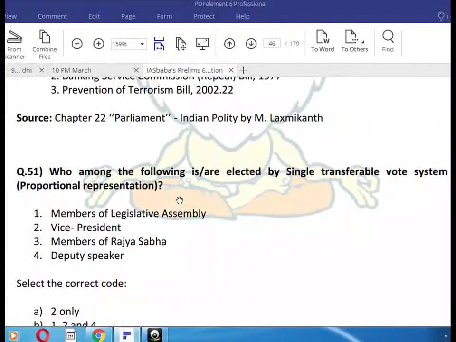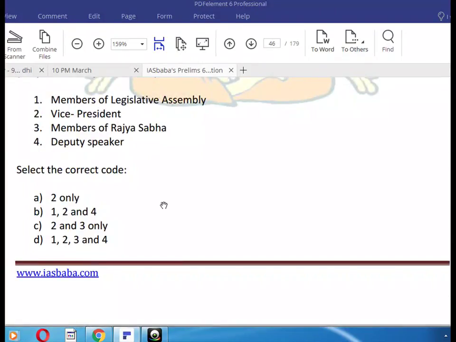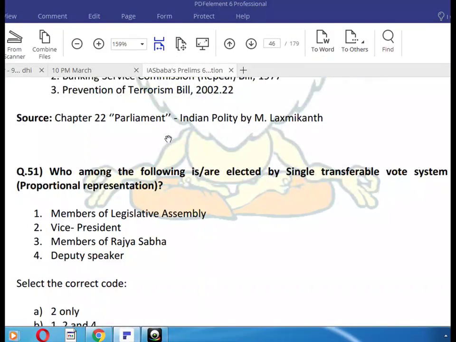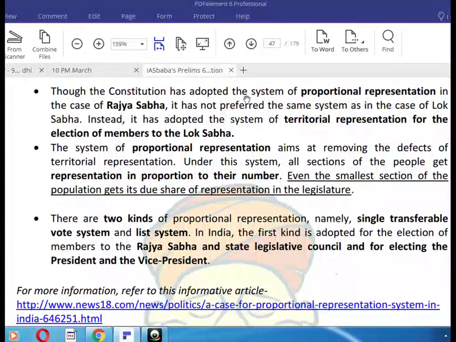Who among the following are elected by the single transferable vote system? You see 2 and 3: Vice President and members of the Rajya Sabha. Okay, the Constitution has adopted the system of proportional representation for the Rajya Sabha. It has not favored the same system as the Lok Sabha. Instead, it has adopted the system of territorial representation for the election of the members of the Lok Sabha.